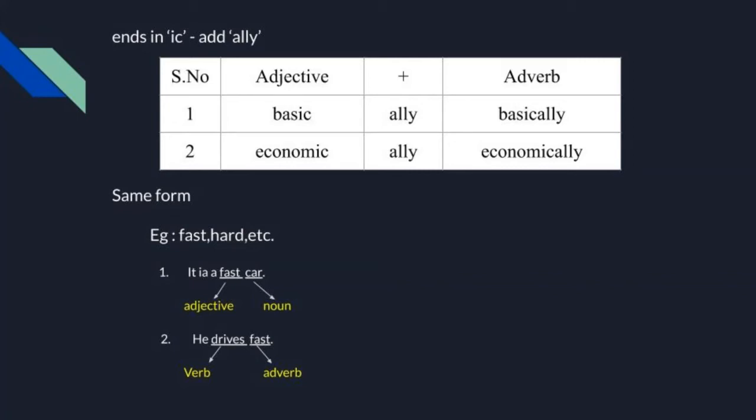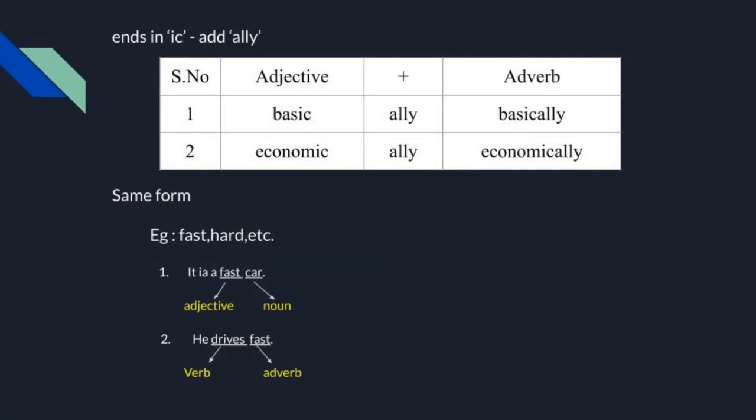Let us move to the next one, economic. Economic is an adjective. Look at the last letters. It ends with IC. When we add ALLY to this adjective, it became an adverb. That is economically. Okay, one more rule is there. Some exception cases do not follow any rules. They have the same form. For example, fast, hard, etc. They can be used as adjective as well as adverb.